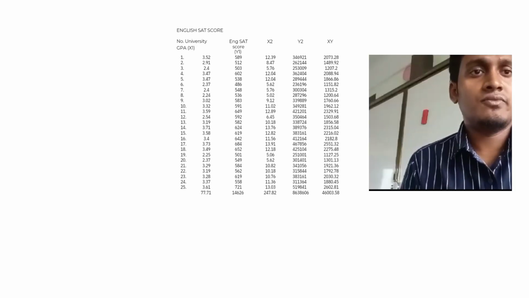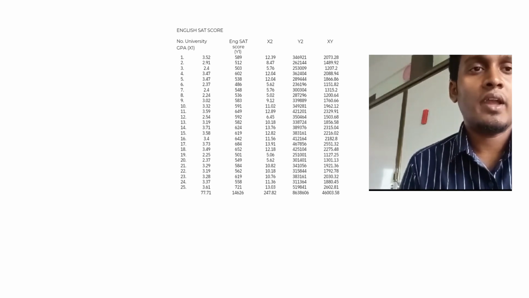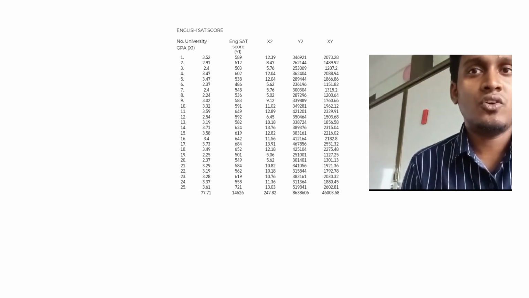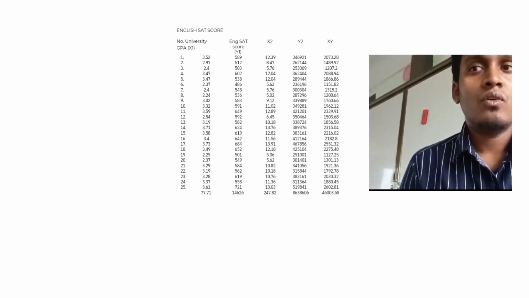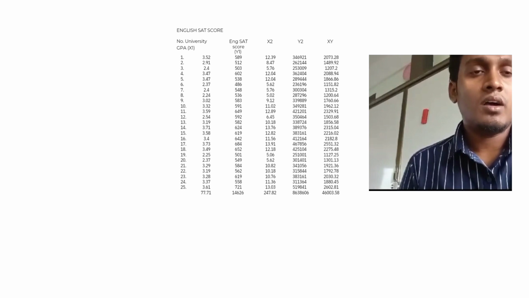The answer for the English score is y equals 317.4 plus 86.14x. For an increase of one in the English score, the GPA will increase by 86.14. Meanwhile, if the university CGPA is 0, then the score is 317.14.